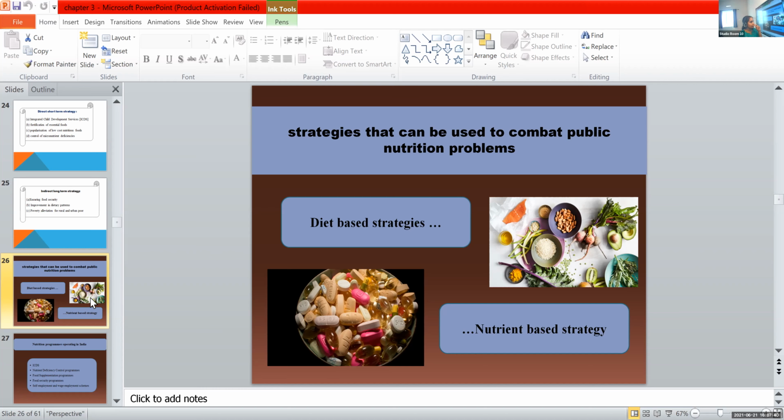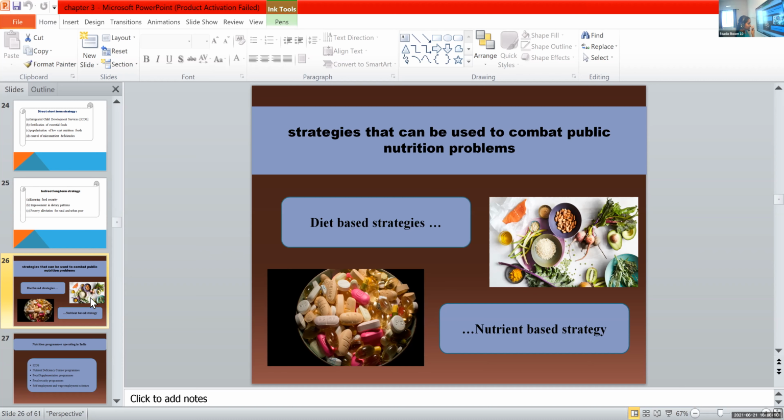That is nutrient-based strategy. Anyone? Just the opposite of diet-based. It is a medical-based strategy, which means we provide supplements to those who are at risk as well as those who have this kind of deficiency. For example, a person with iron deficiency, we provide iron tablets to them, not iron-rich foods.